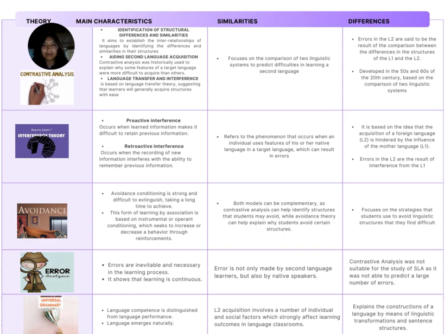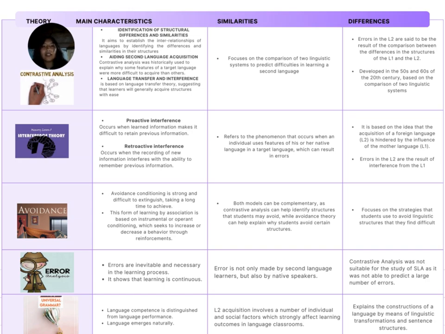Error analysis. Characteristics: mistakes are inevitable and necessary in the learning process. It shows that learning is ongoing. Similarities: the main source of error is interference from the L1, the first language.